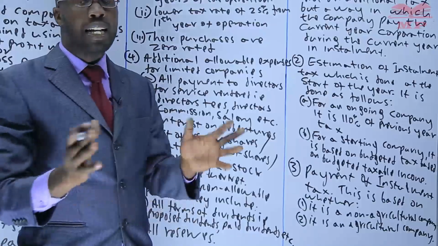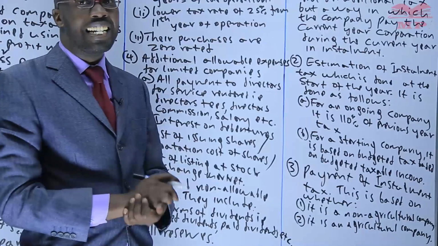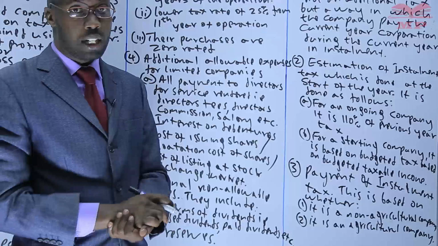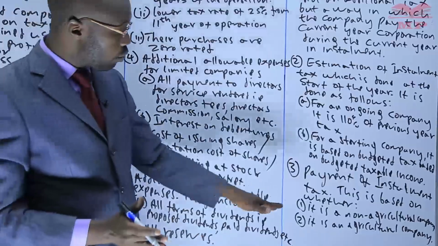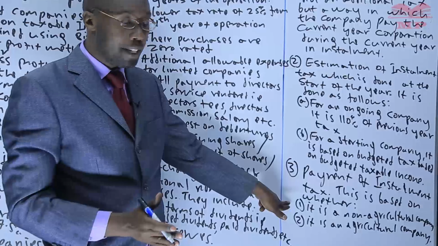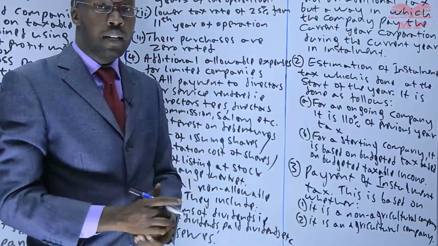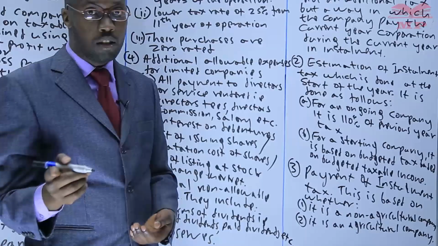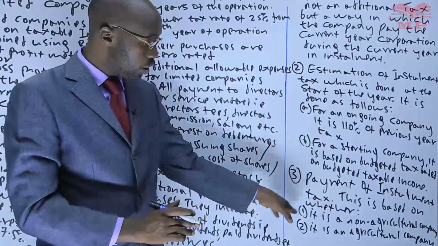So we are talking about any company other than those that are in farming, for example, a bank, an insurance company, a transport company, and any other that is not in farming. So we are going to see how it normally makes the payment of the installment tax. The other one is an agricultural company. These are companies that do farming. So how do they pay their installment tax? I want to illustrate for each one of them.